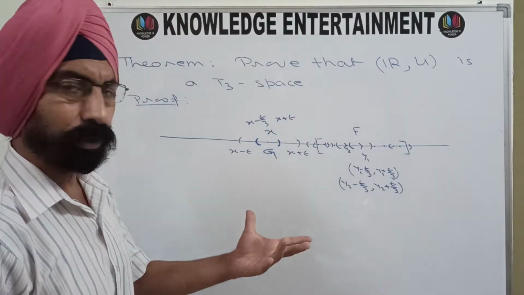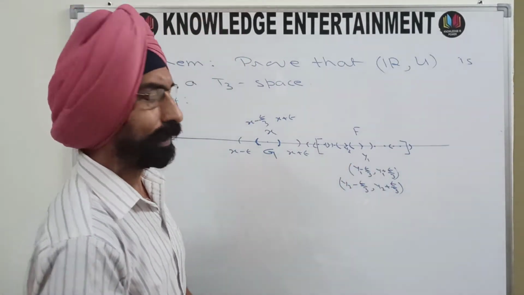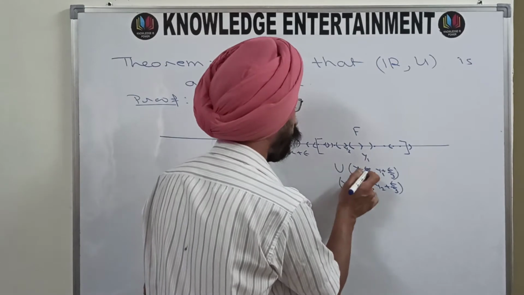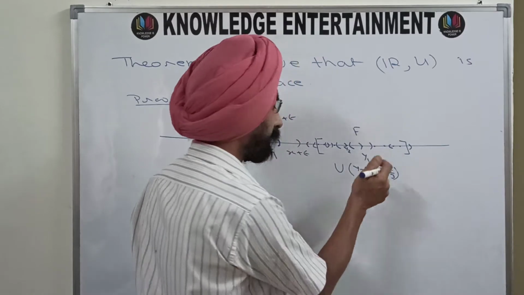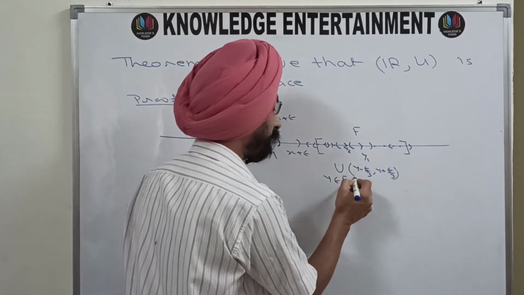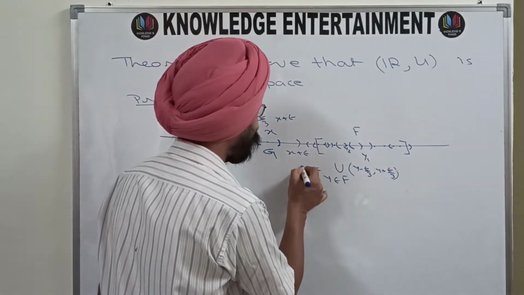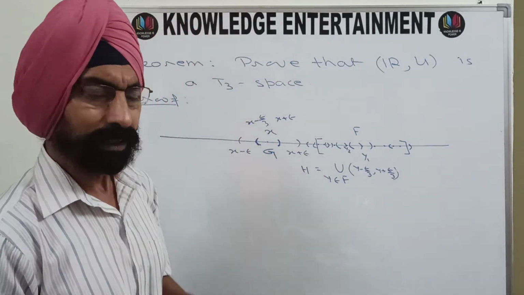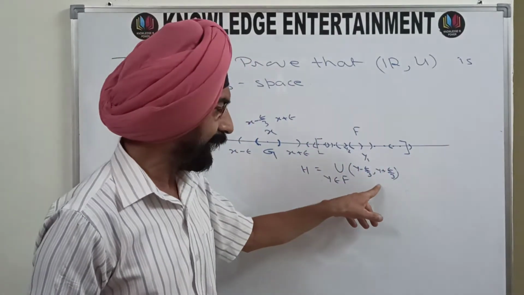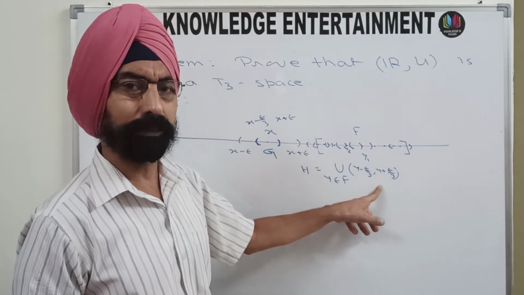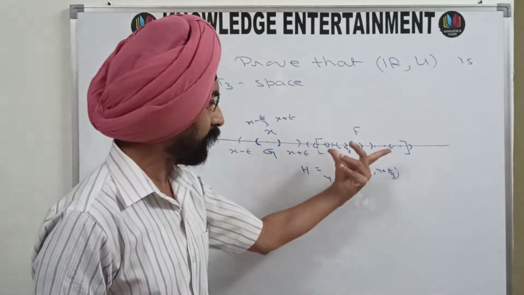And now what I will do, I'll take union of all these open intervals. So union of all these. Generally you can say y, where y is an element of F. So this set, I'll name it as H. Since for every point of F, I have one open interval, y minus epsilon by 3, y plus epsilon by 3, definitely their union will cover the whole set F.